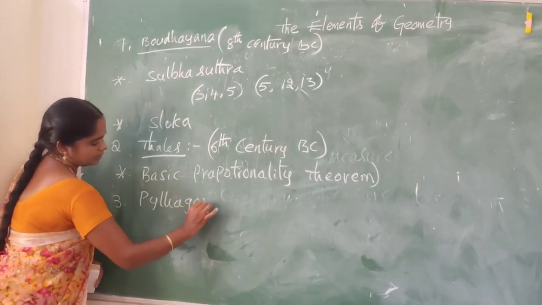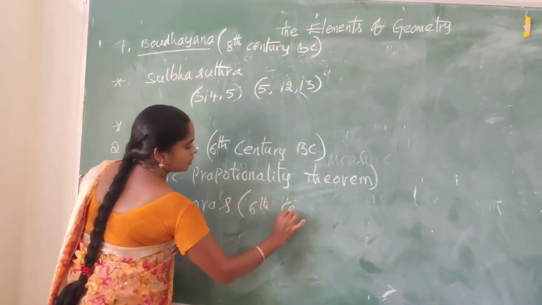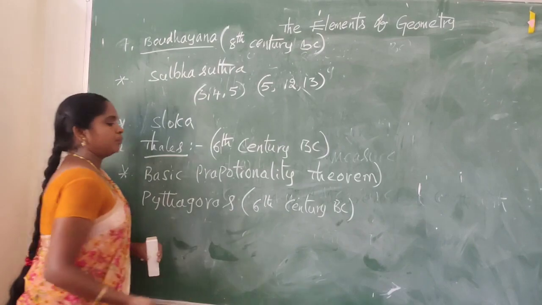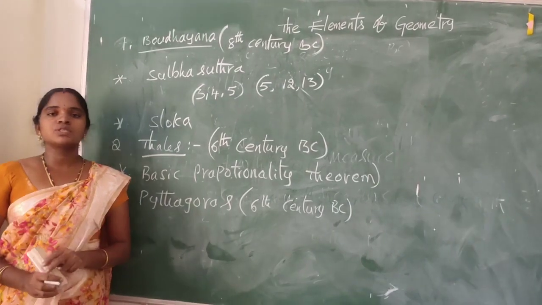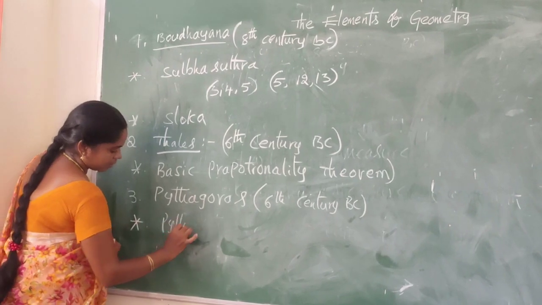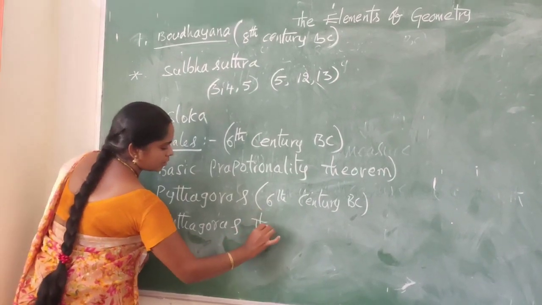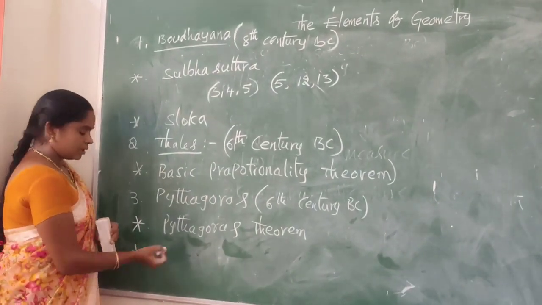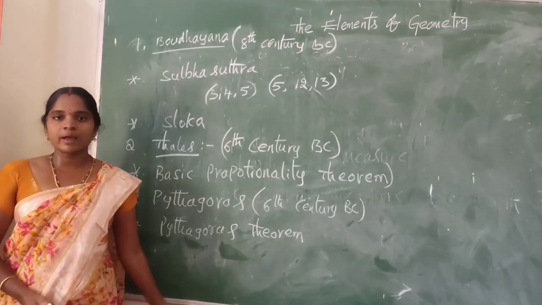Next, the third one, Pythagoras, 6th century BC. He proposed the most important theorem, the Pythagoras theorem. He has given a prominent proof of the Pythagoras theorem.